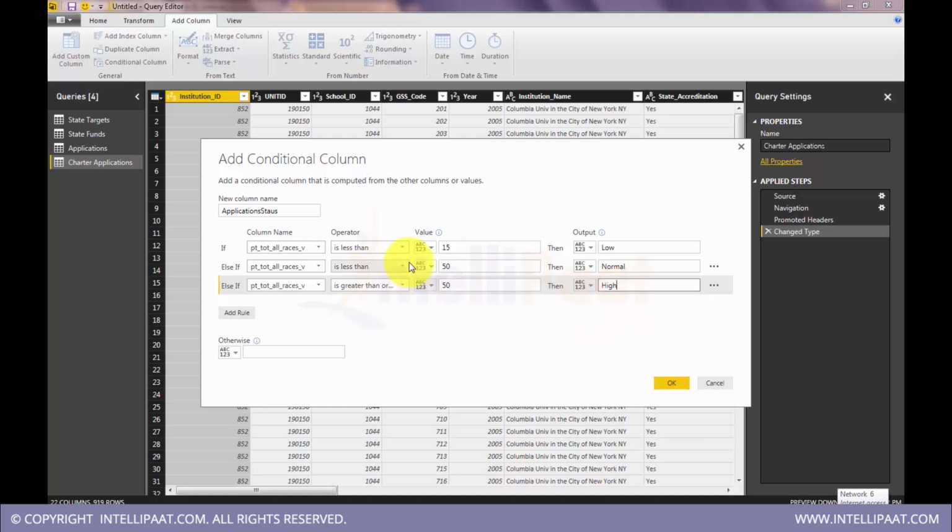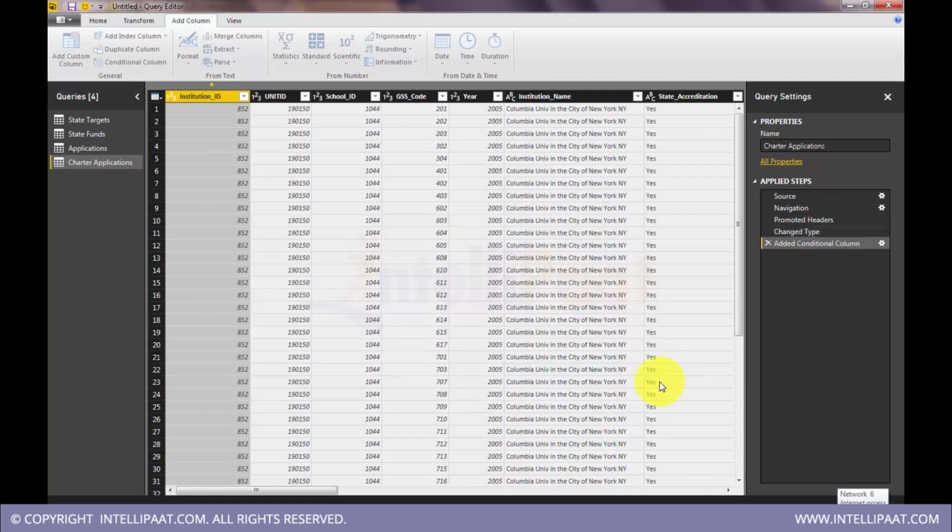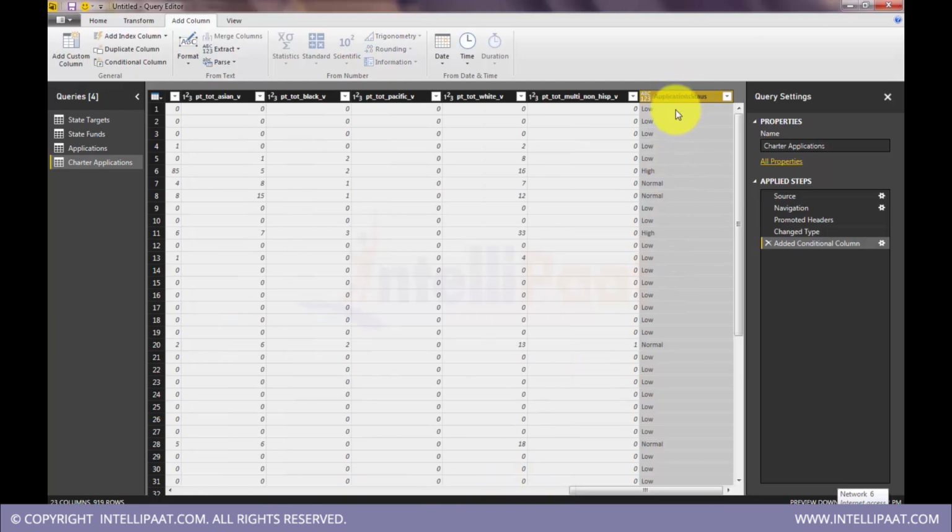So yeah, that's why this order of evaluation is very important. You can actually move this order up or down, or you can take out a condition. So options are there. This is a default option. If nothing gets passed, so you want to have default values, we can put that here. Okay, so you see that new column has been added here.